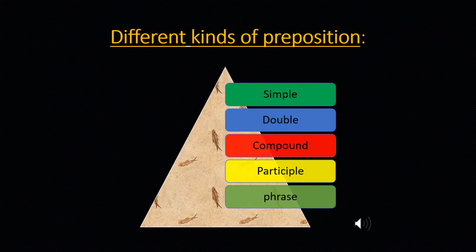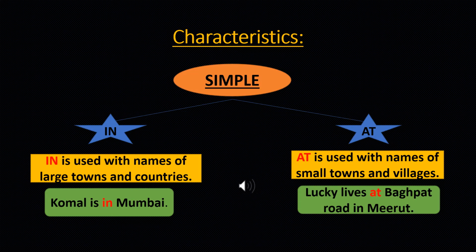Basically, there are different kinds of prepositions like simple, double, compound, participle, and phrase. Let's know each of them in detail. The first kind of preposition is simple. A simple preposition is used simply in the sentence to define the meaning of sentences. For example, in and at are two basic examples of simple prepositions.